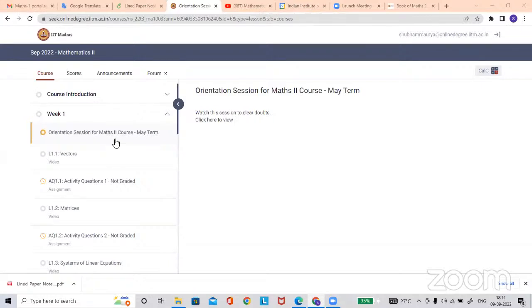So I was just discussing the syllabus. In week 3 we have the vector space topic, and the whole Maths 2 course ahead depends totally on vector space. Then week 3 and week 4 cover dimension, linear independence and dependence. Then the new term came: linear transformation.